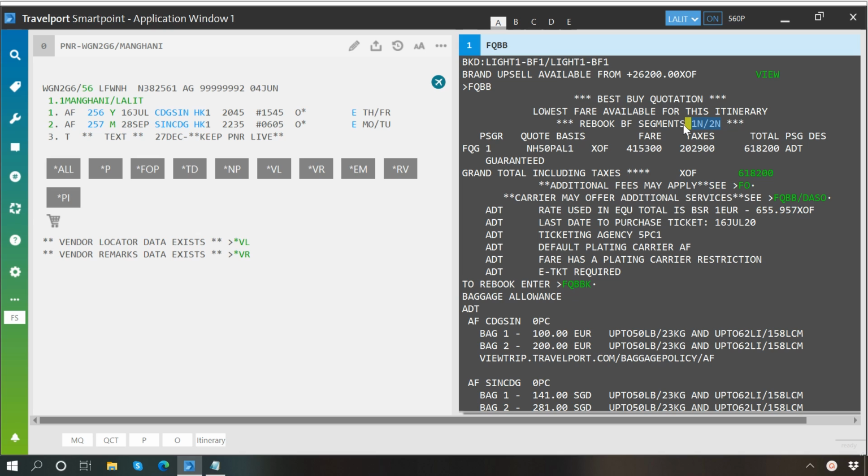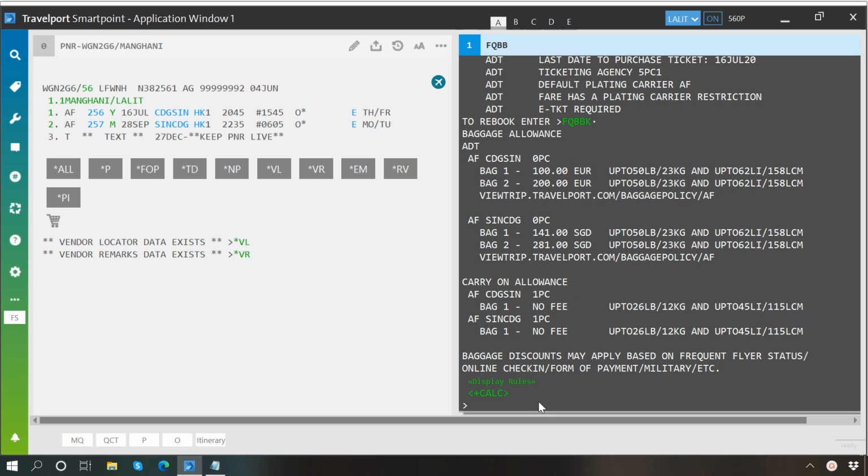Now to rebook these classes, we can either click here on FQBBK, or we can type the same command in the terminal and then press enter.